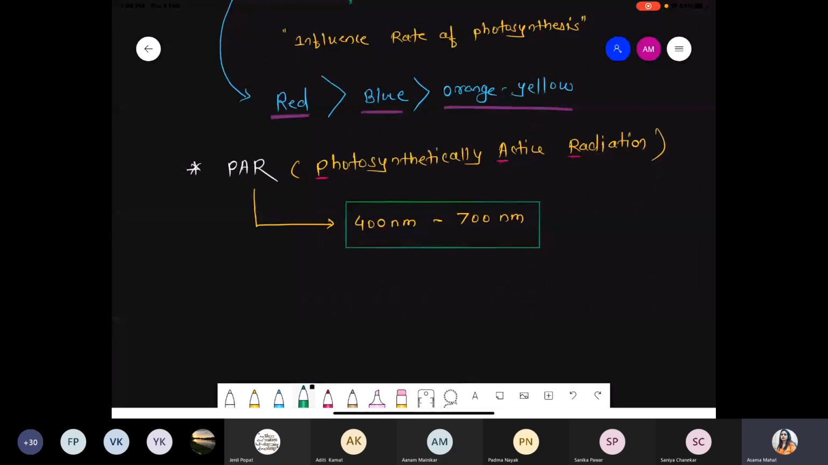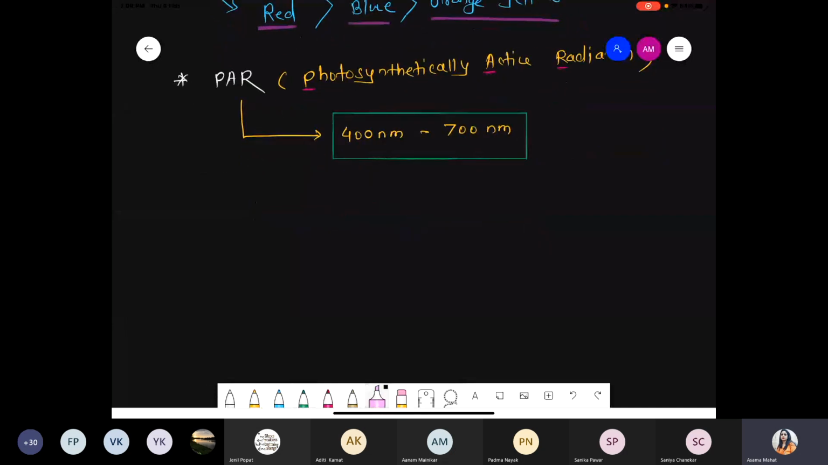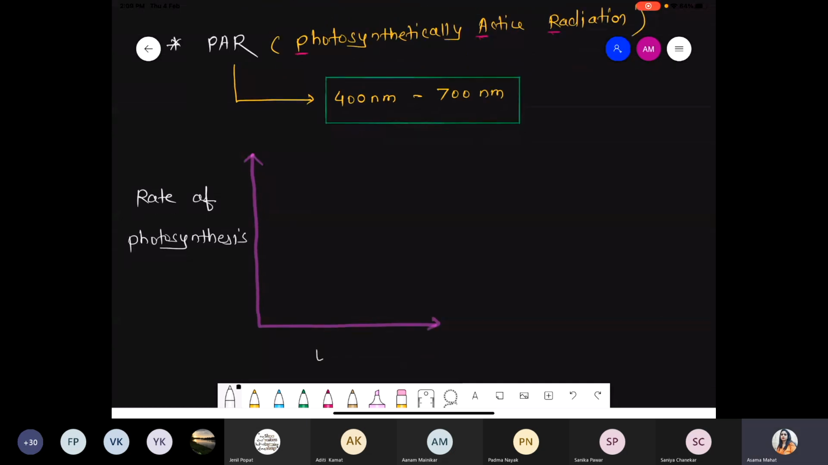So simply we are taking a graph to explain this light. On the y-axis, we are talking about the rate of photosynthesis. And on the x-axis, we are talking about light intensity. And that light intensity we try to measure from 400 to 700 nanometer.